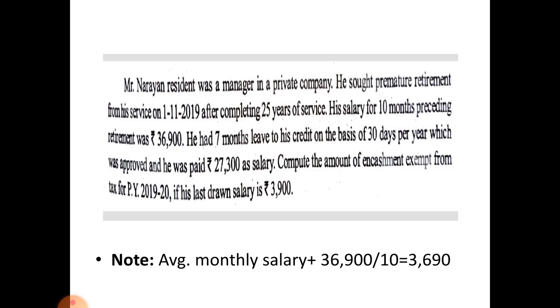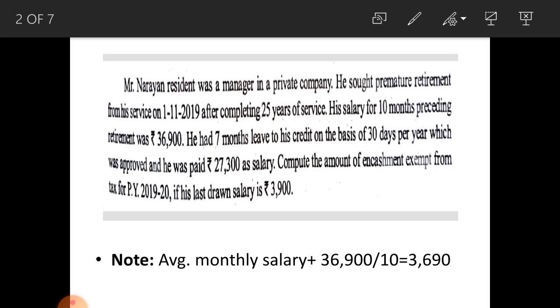He had 7 months leave to his credit on the basis of 30 days per year, which was approved, and he was paid rupees 27,300 as salary. Compute the amount of encashment exempt from tax for previous year 2019-20 if his last drawn salary is rupees 3,900. All information relating to computation of taxable leave encashment is given in this problem.